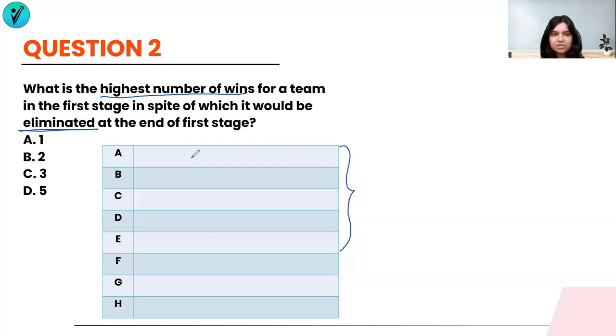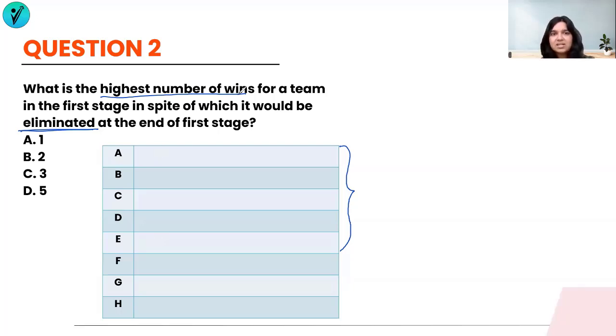We don't have to worry about a tiebreaker as such. So we want to now make sure that there are an equal number of wins given to the first 5 teams, out of which only 4 will go ahead, 1 will be eliminated automatically. Now, in order to give the top 5 teams equal scores, we have to first see what the other 3 are getting. You want to minimize the points given to F, G, and H so that you can maximize the points given to A, B, C, D, and E,